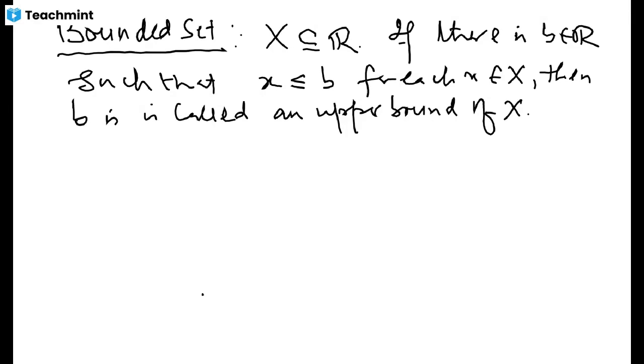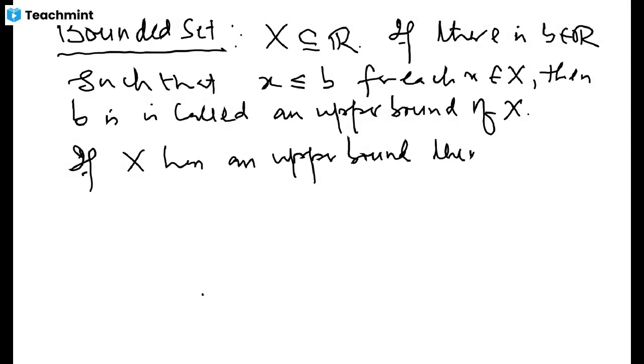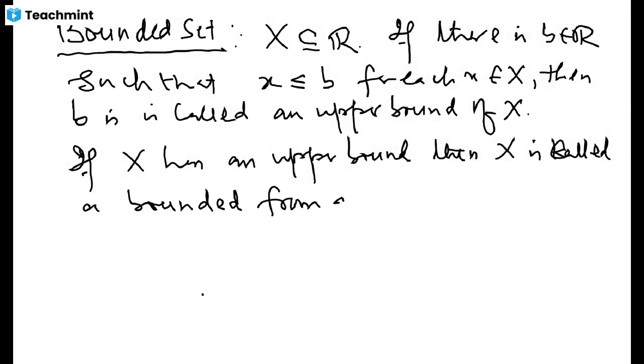Let me rephrase it in this way: if X has an upper bound, then X is said to be bounded from above. Or just bounded from above.